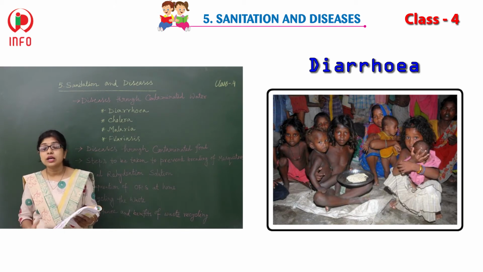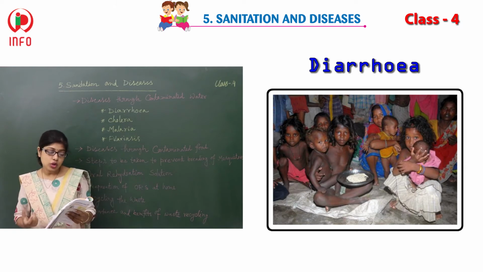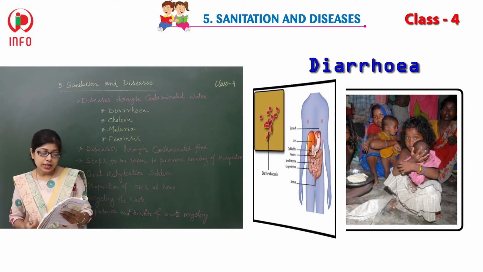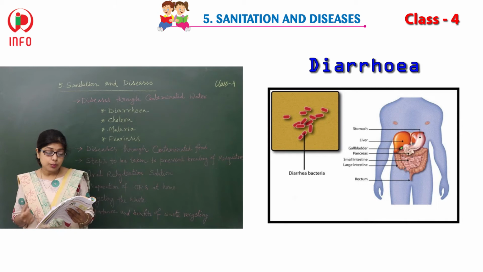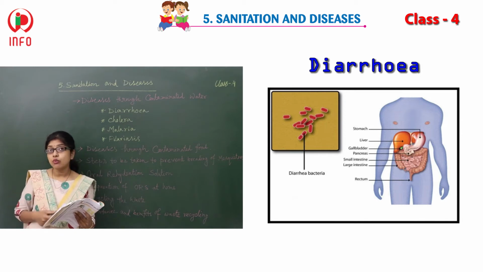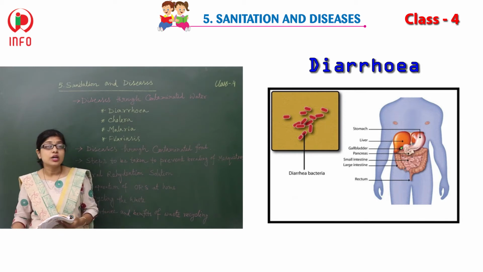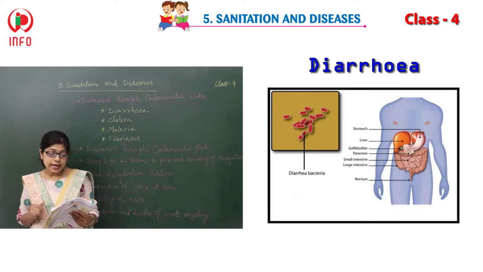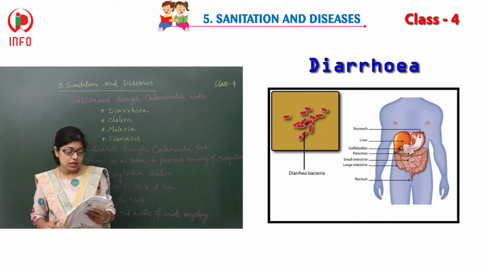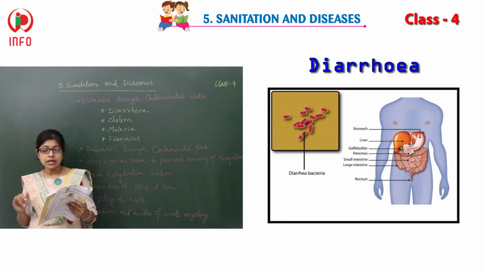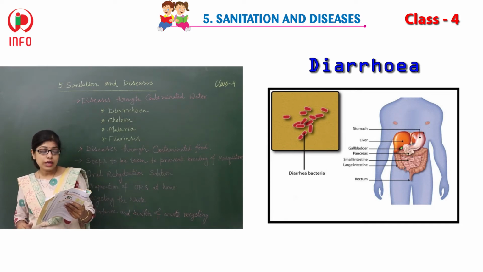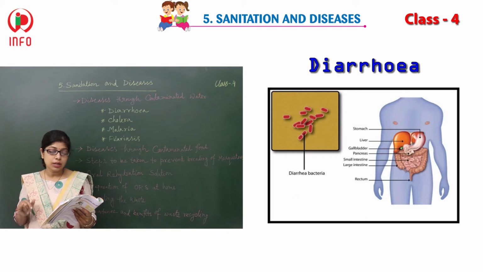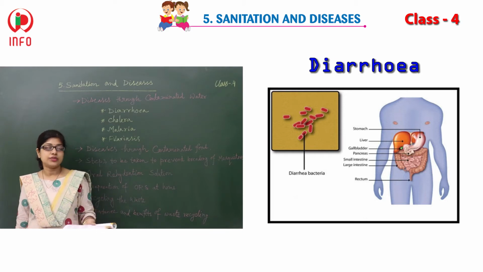So these are the different symptoms of the diarrhea. And diarrheal infection is spread through food and drinking water. It can be spread through water as well as food also, that has been contaminated. Diarrheal attacks can last up to 2 weeks and leave the person completely dehydrated.